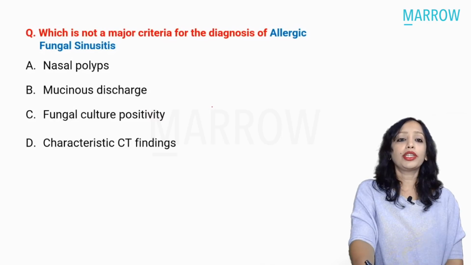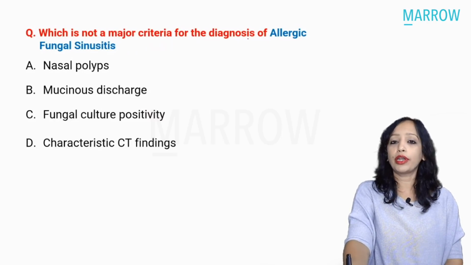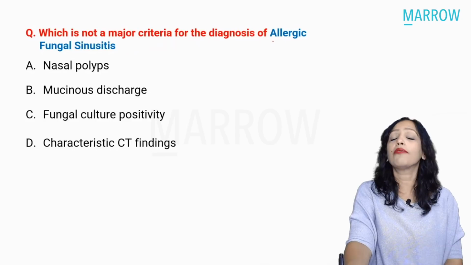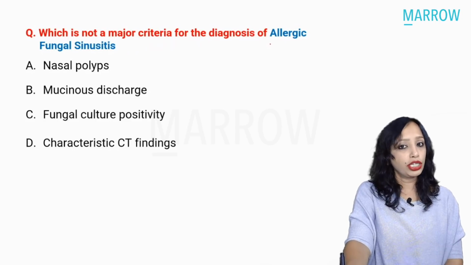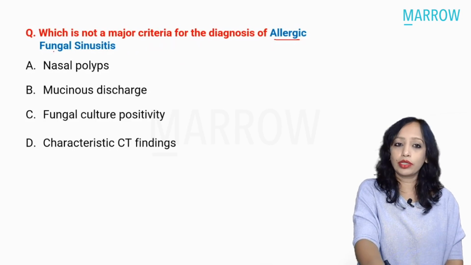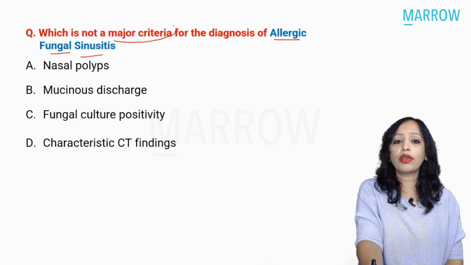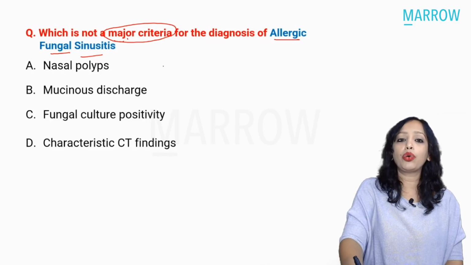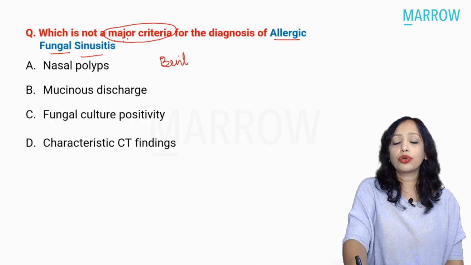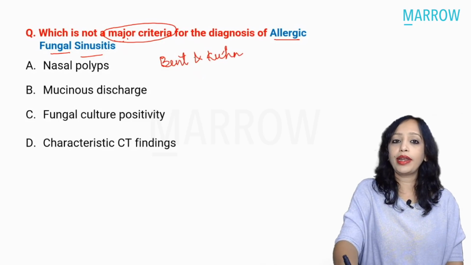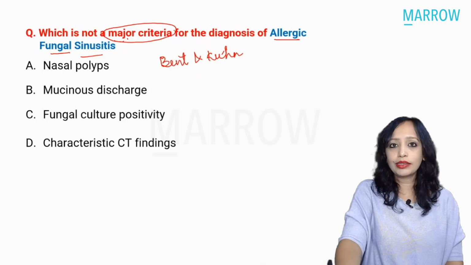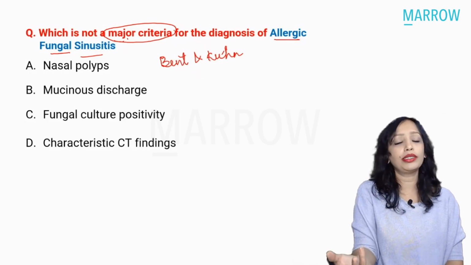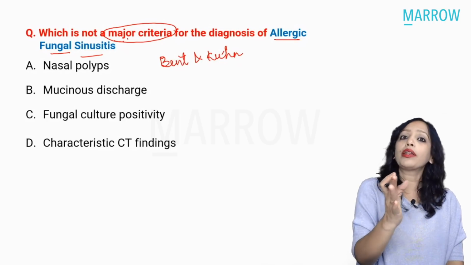So coming to the next question, which is not a major criteria for the diagnosis of allergic fungal sinusitis? Again, a very, very favorite question of the institute exams, allergic fungal sinusitis. So what is being asked is the major criteria. Yes, so this is known as the Bent and Kuhn criteria. Bent and Kuhn criteria, and we actually already know what these are, but we just have to know that they are the major criteria.